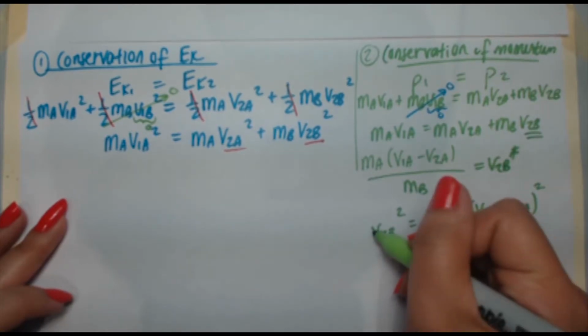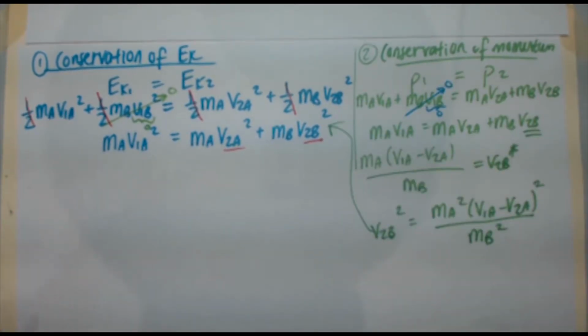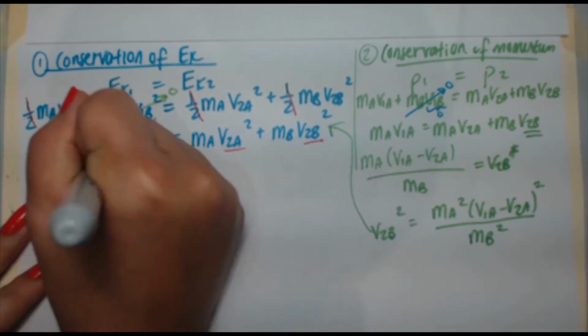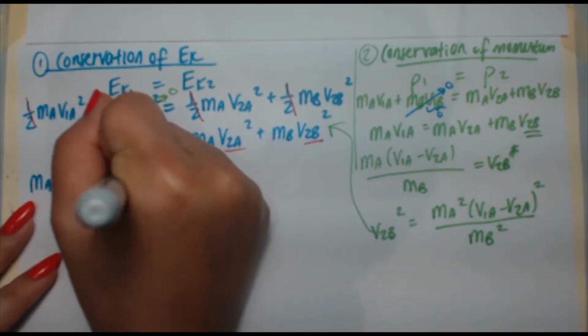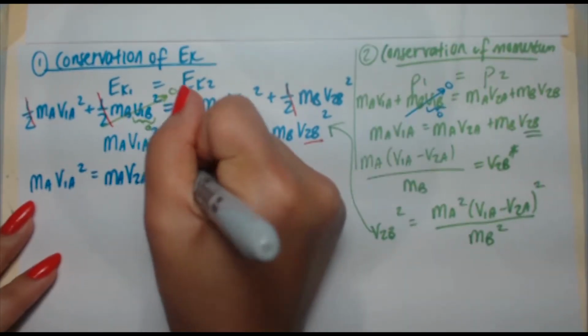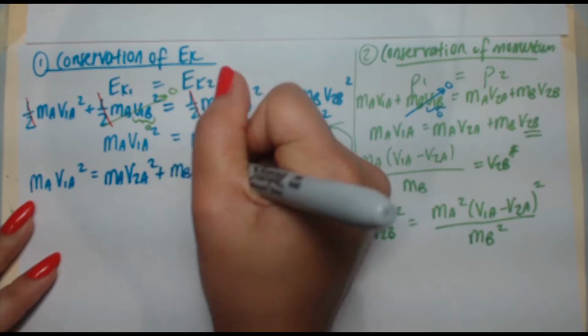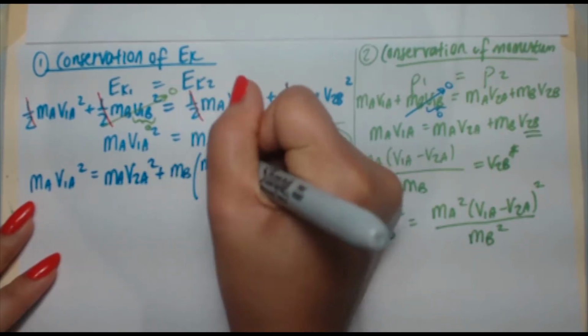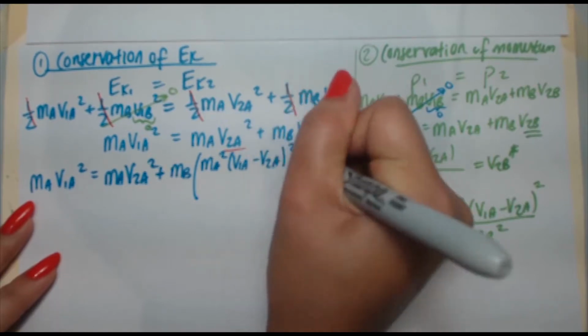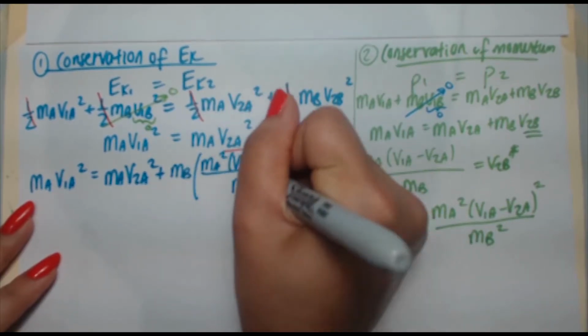I'm going to take that and plug it in over here, and I'm going to get a new expression. So ma v1a squared equals ma v2a squared plus mb times the bracket ma squared, v1a minus v2a squared, over mb squared.